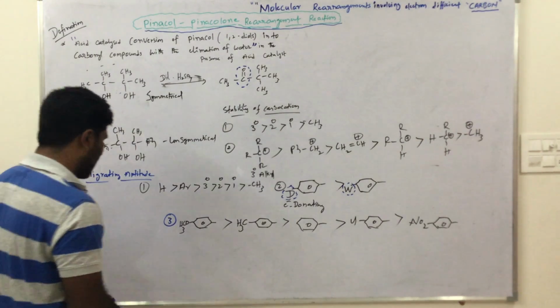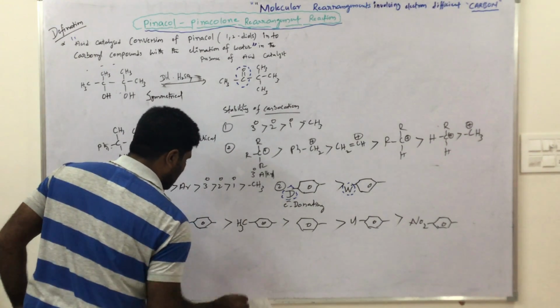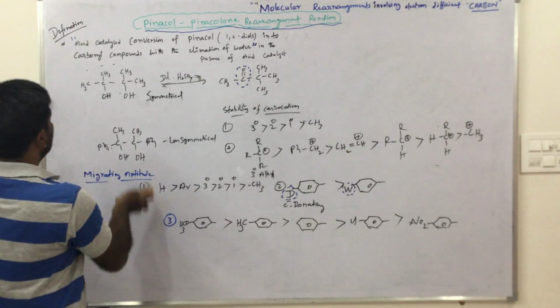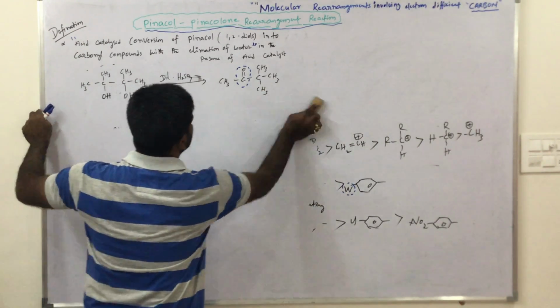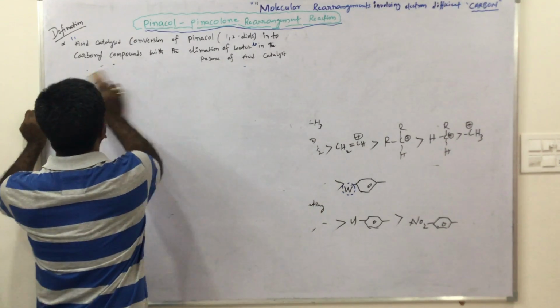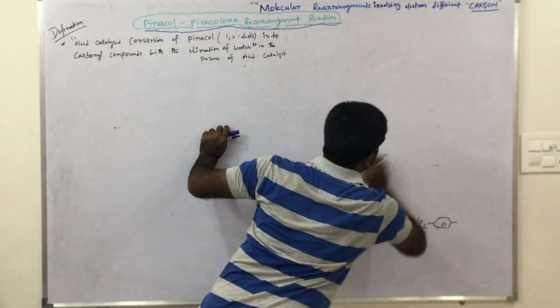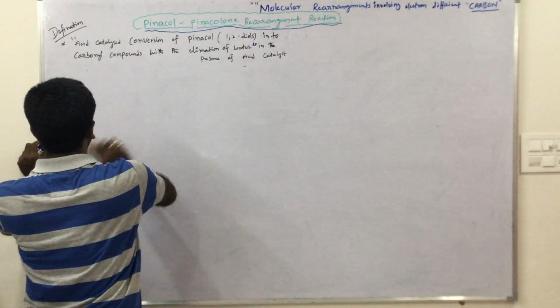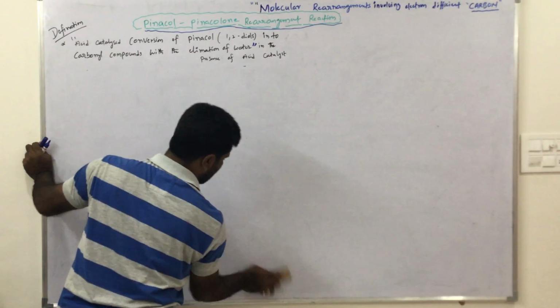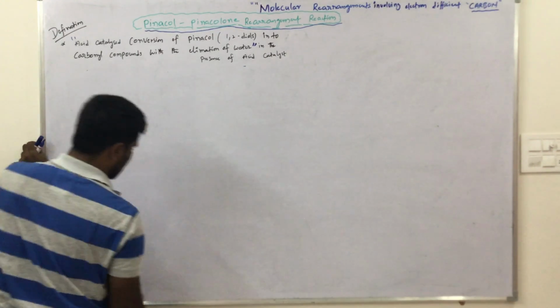Now we discuss the main examples. Just 2-3 examples are enough. Please go through the application part.